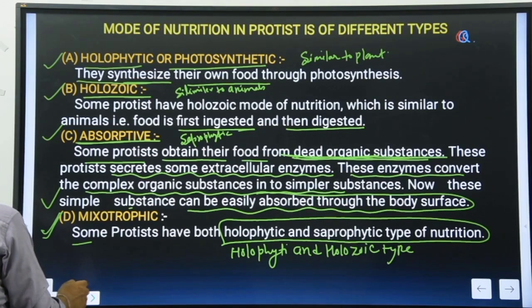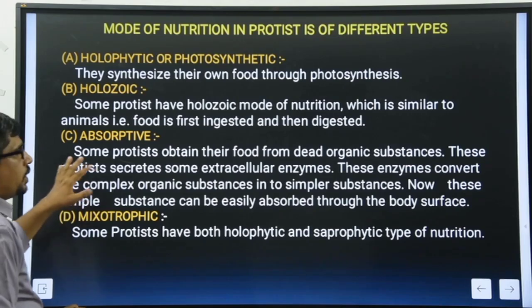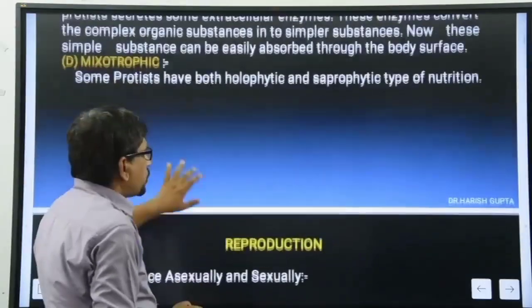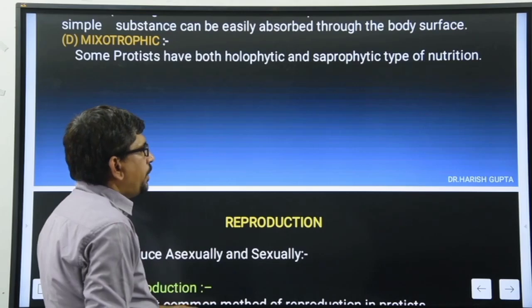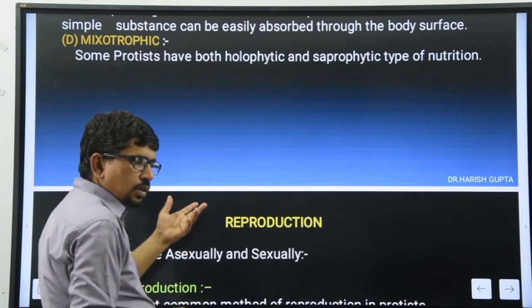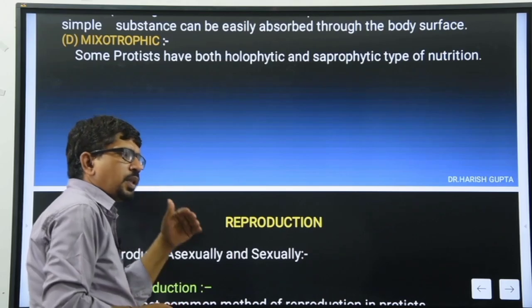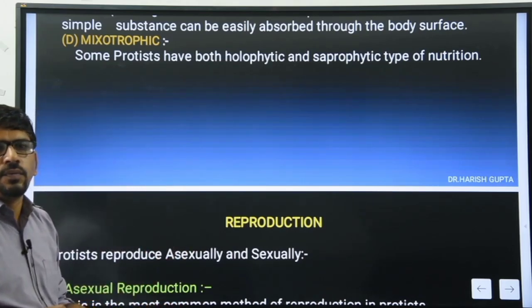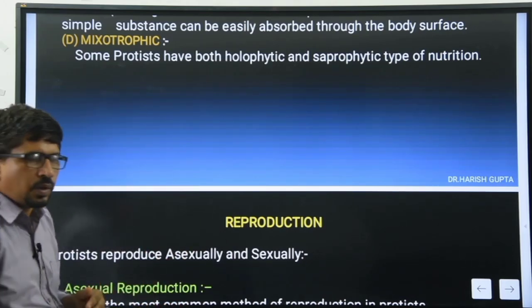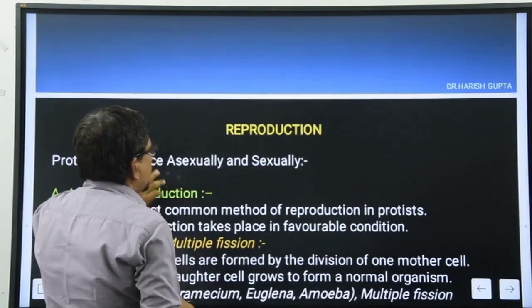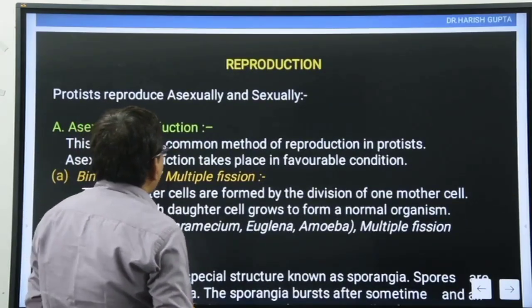So here a maximum diversity in this kingdom, major diversity of the food nutrition. Clear? ये भी क्वेश्चन आ चुका बच्चों, which kingdom represent the maximum diversity for the nutrition, for the food absorption? The answer is Protista. Clear है? Next चलते हैं बेटा हम यहाँ पे, next is the reproduction.